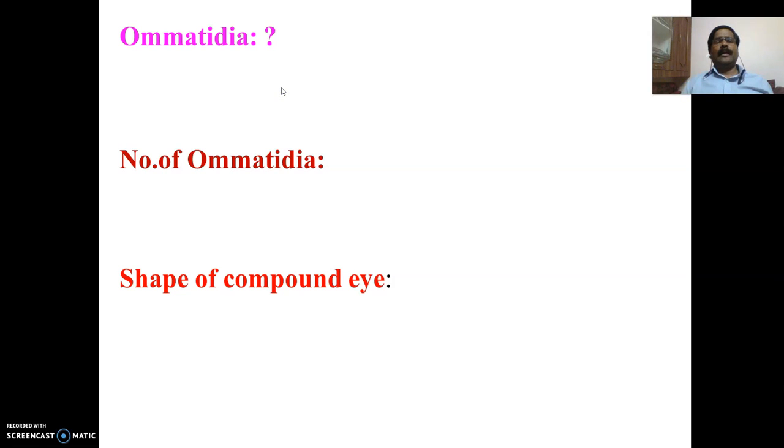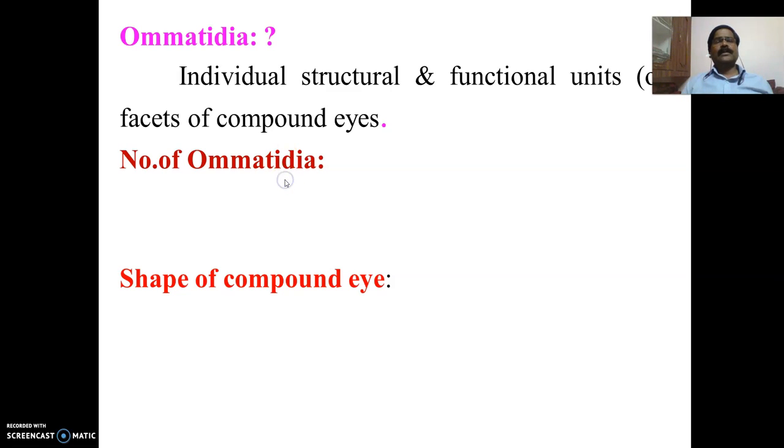Now coming to the very important structural unit of the compound eye, here we will discuss what Ommatidia are, the number of Ommatidia, and the shape of the compound eyes.